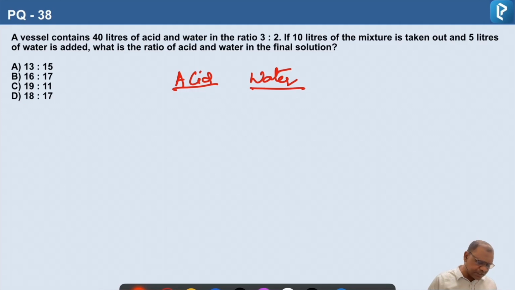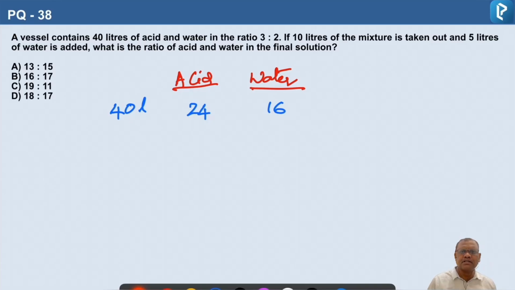Total quantity is 40 liters in the ratio of 3:2, so total 5 parts. Each part will be 8 liters. So 3 parts will be 24 liters and 2 parts will be 16 liters.